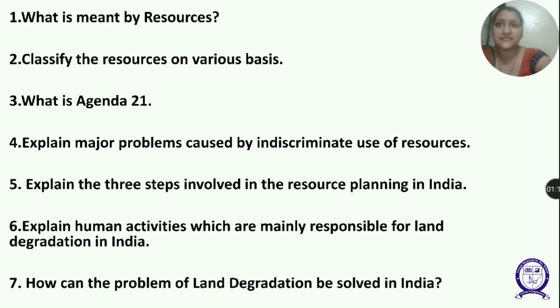So first is on the basis of origin. On the basis of origin, biotic resources and abiotic resources come.